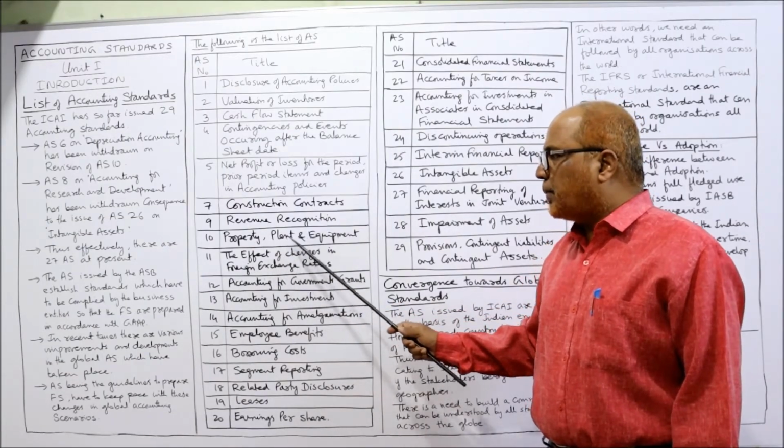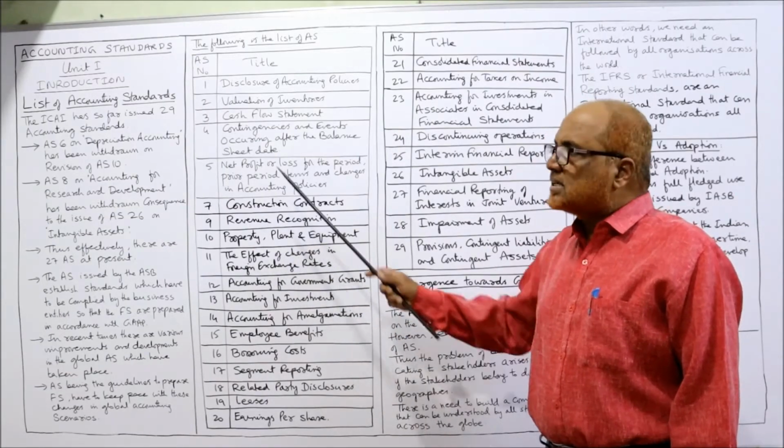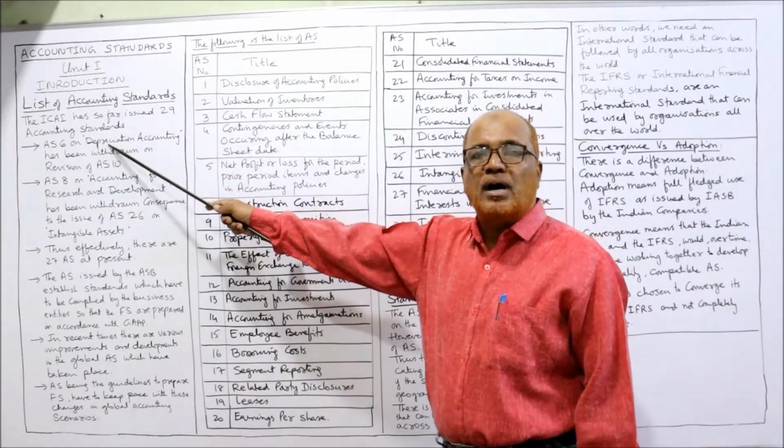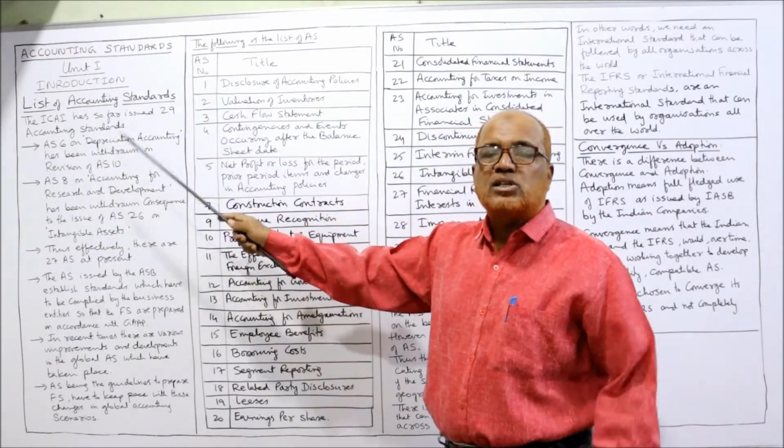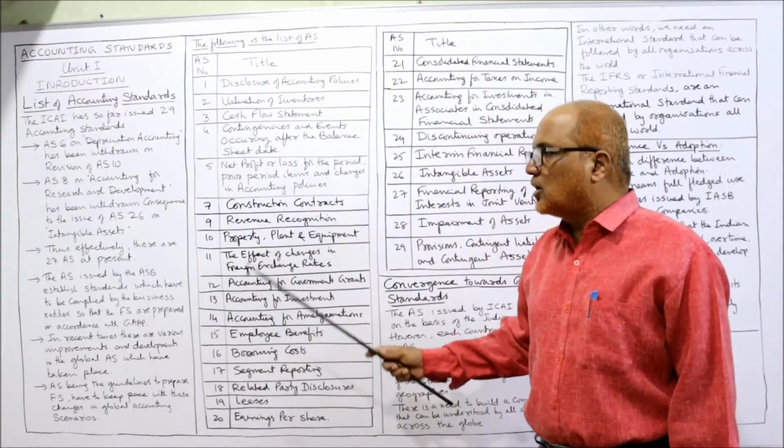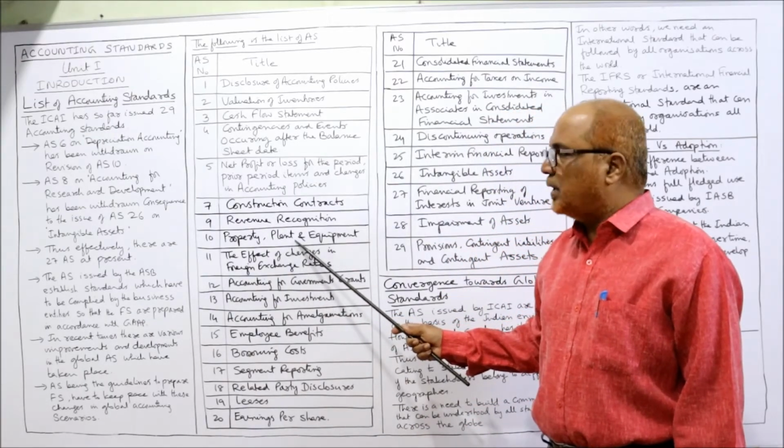10th one, property, plant and equipment. The 6th accounting standard was merged with 10th. That's why 6th was not there and it is included in 10th, property, plant and equipment.